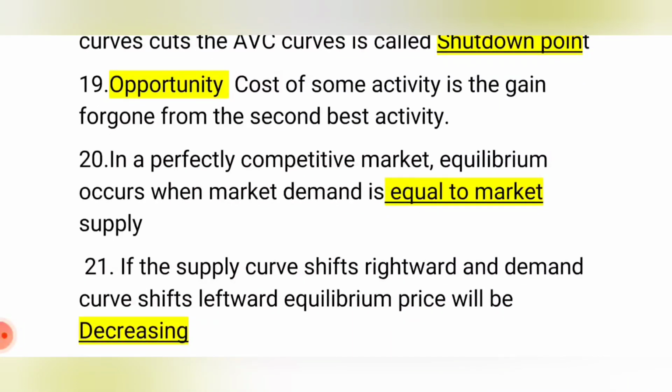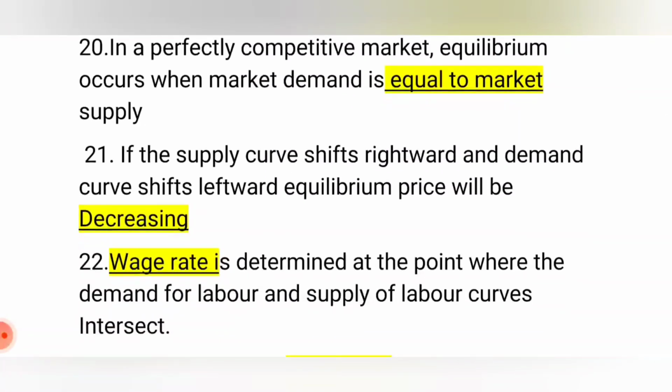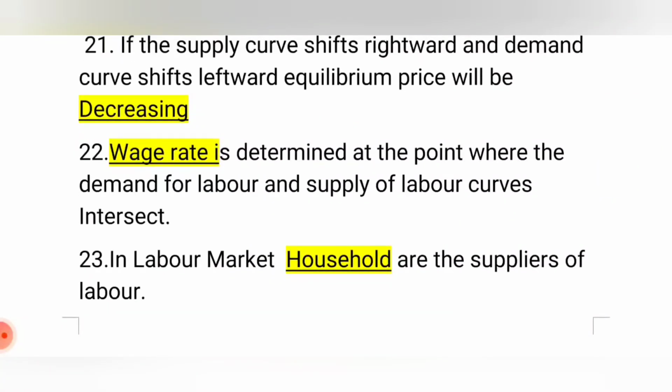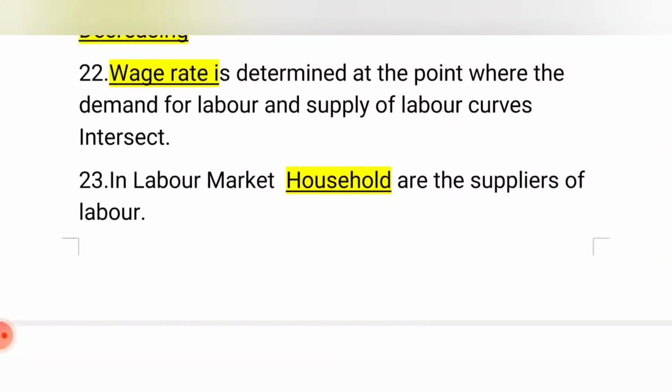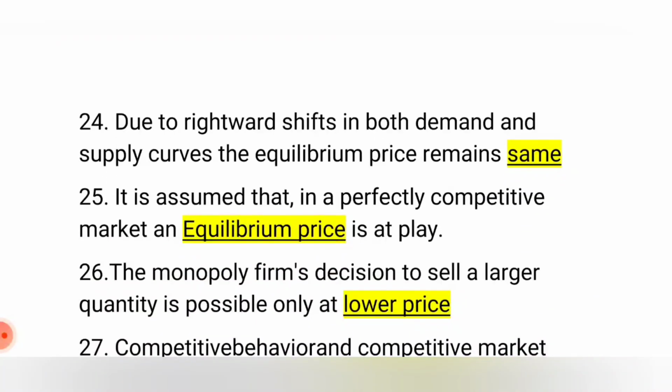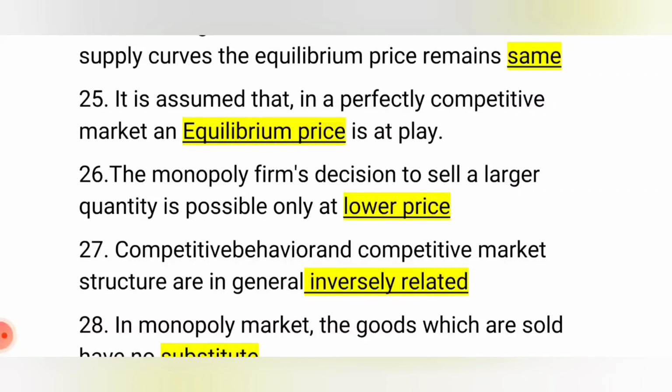In a perfectly competitive market, equilibrium occurs when market demand is equal to market supply. If the supply curve shifts rightward and the demand curve shifts leftward, the equilibrium price will decrease. The wage rate is determined at the point where demand for labor and supply of labor intersect each other. In the labor market, households are the suppliers of labor. Due to a rightward shift in both demand and supply curves, the equilibrium price remains the same. It is assumed that in a perfectly competitive market, an equilibrium price is at play.